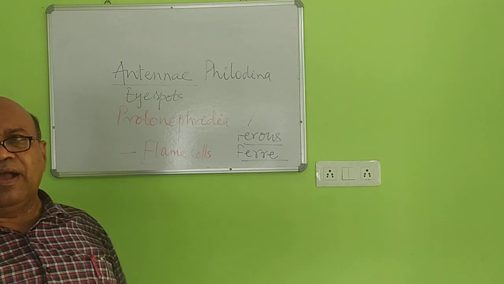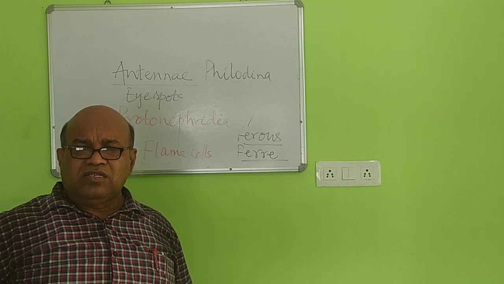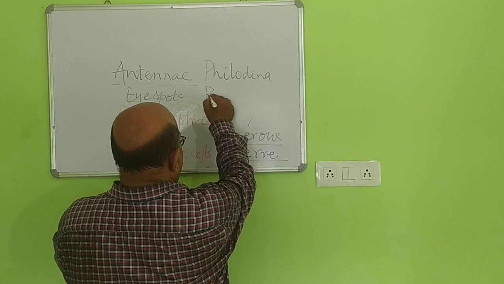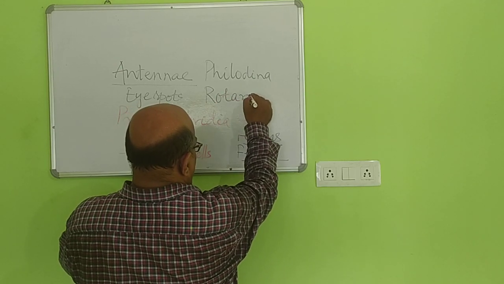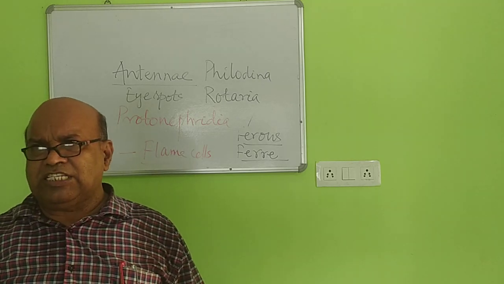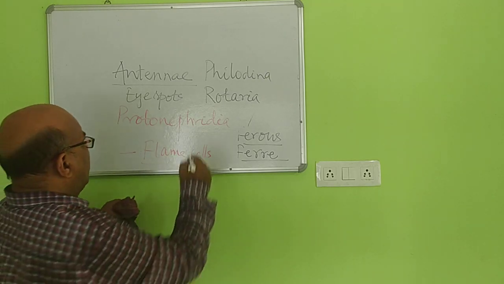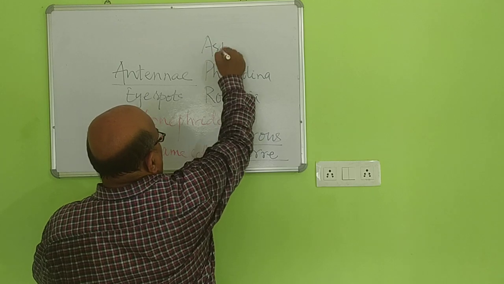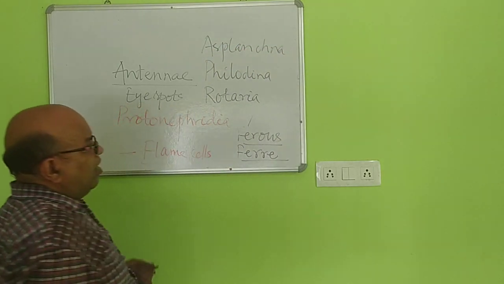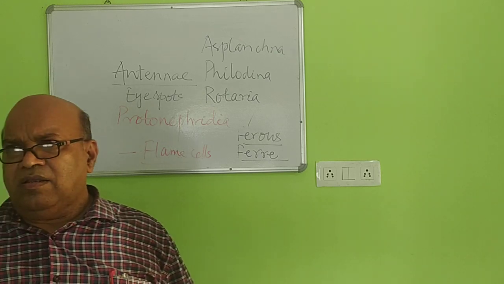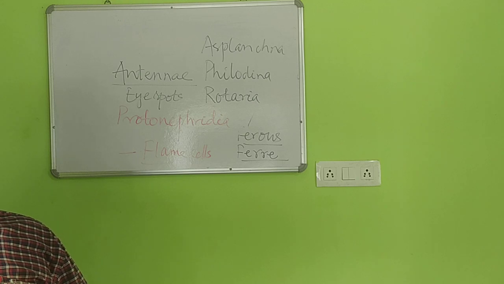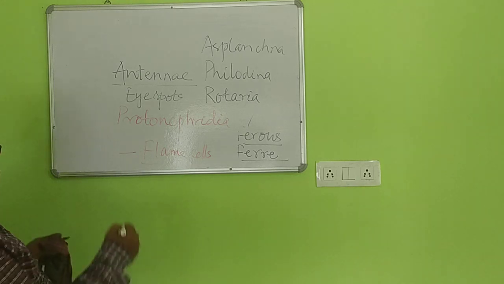Phyllodyna. And the second example is known as Rotaria. Third example is known as Aschelminthes. And the fourth one is known as Hydatina.